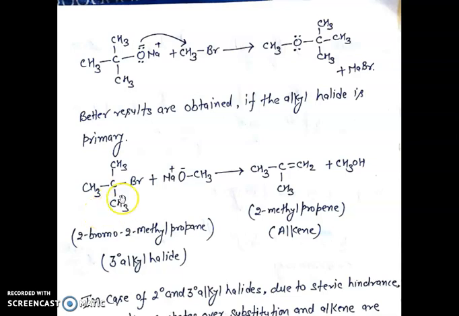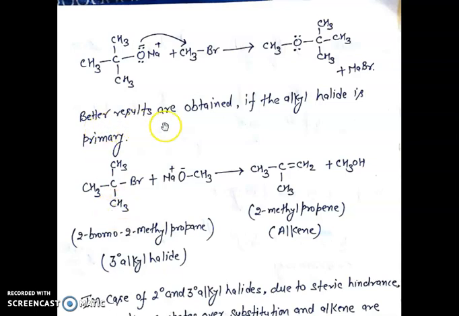2-bromo-2-methylpropane reacts with sodium methoxide to form alkene, that is 2-methylpropene, and methanol. In this reaction, ether is not obtained because we use tertiary alkyl halide instead of primary alkyl halide.